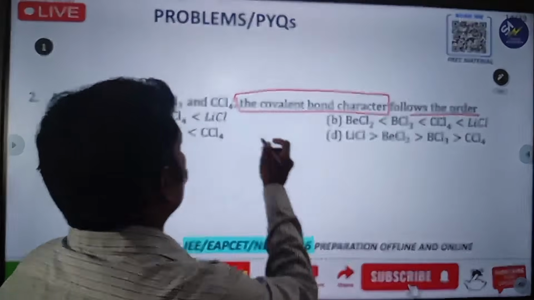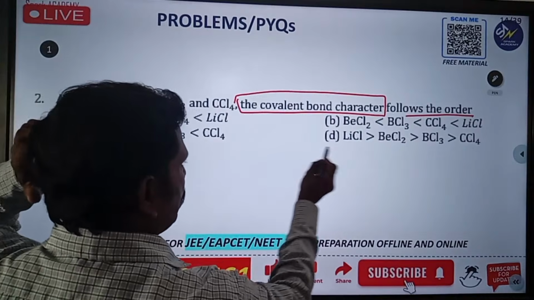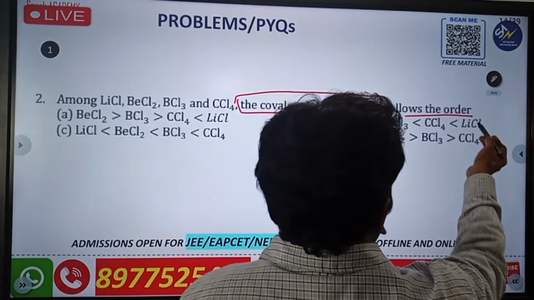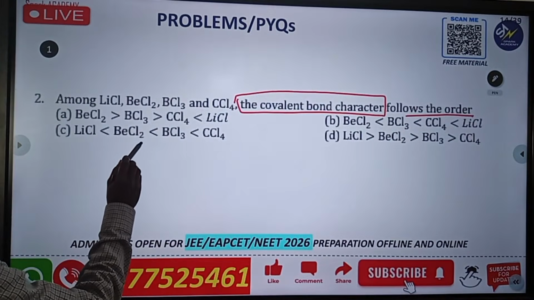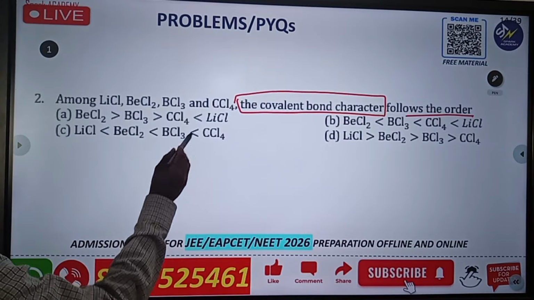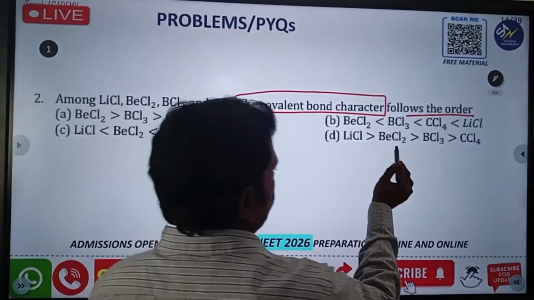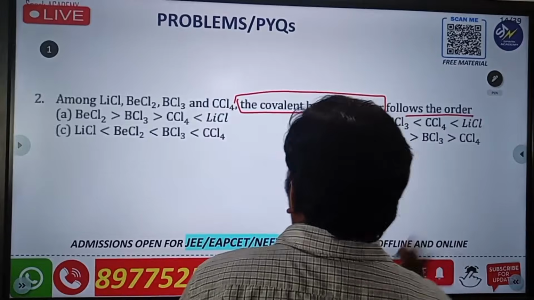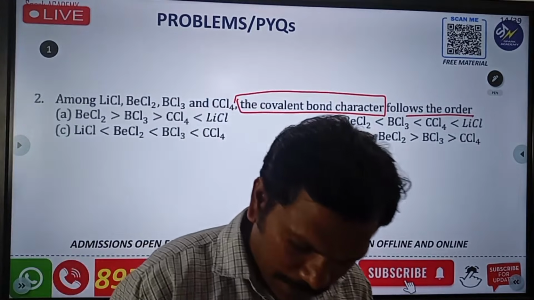See that, Nana? The compounds here are BeCl2, BeCl3, CCl4 and LiCl. One option is BeCl2 less than BeCl3, CCl4 less than LiCl. Another is LiCl less than BeCl2, less than BeCl3 and CCl4. The fourth option is LiCl greater than BeCl2, greater than BeCl3, greater than CCl4. Sir, how to find out? Simple, Nana, very, very important.